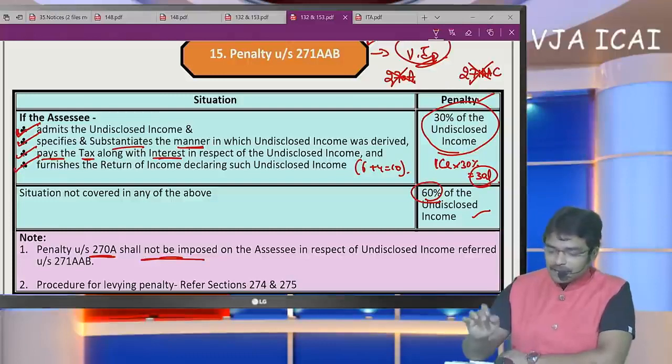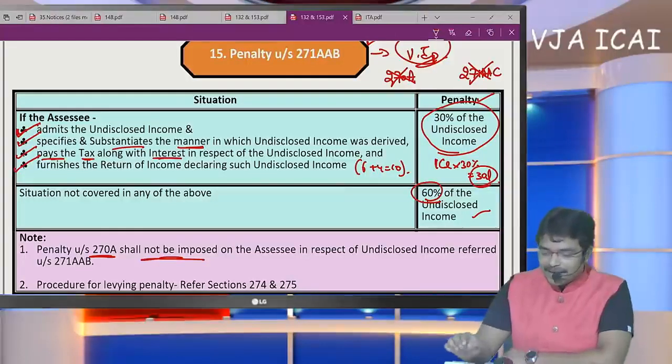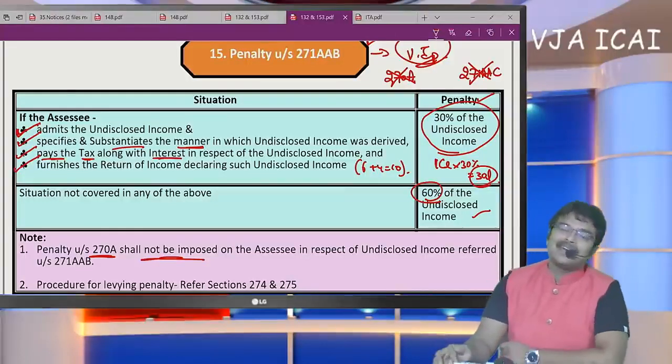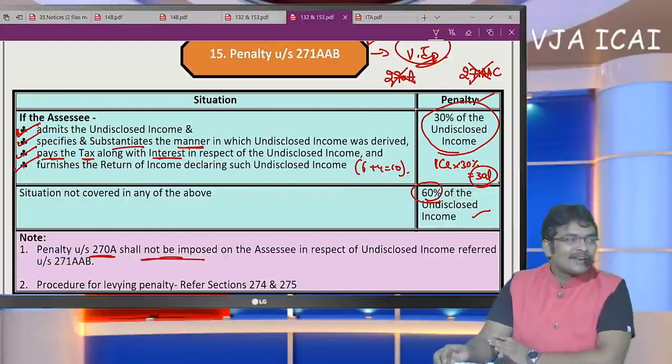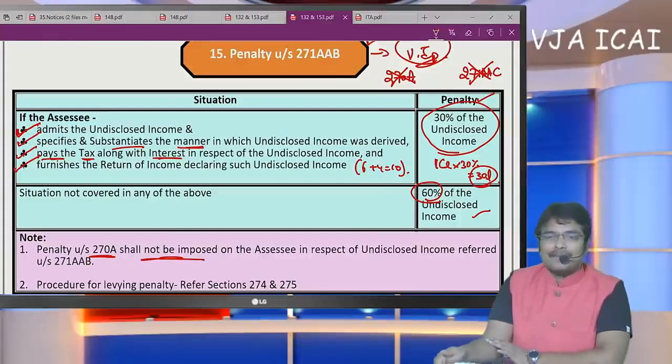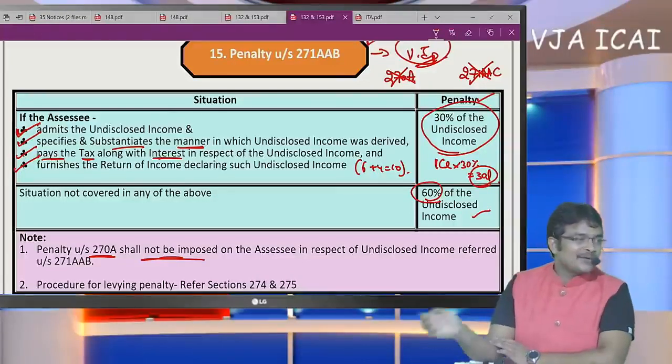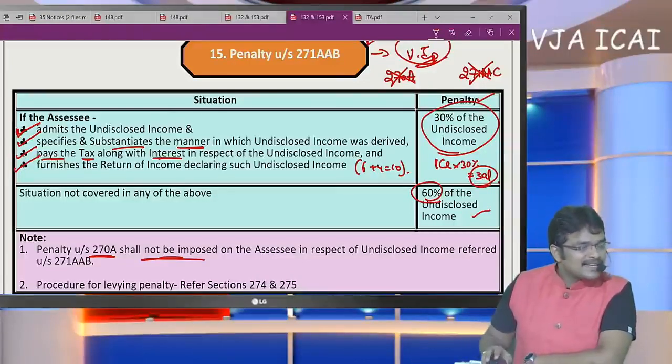But actually, based on interpretation of the provisions, I have made a discussion. There may be certain controversial judgments. Based on the practice, we can follow them. But when the officer objects, we can go through it. If we need a complete discussion on this case, we shall discuss in next session.